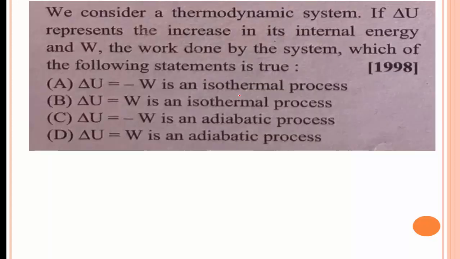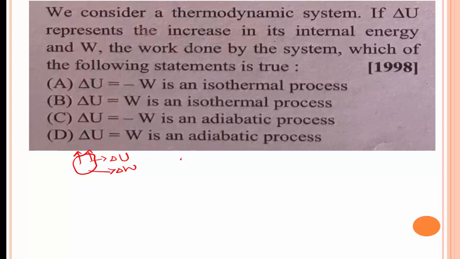Next question: we consider a thermodynamic system. If delta U means the change in the internal energy. A thermodynamic system is a collection of a large number of atoms or molecules within a certain boundary. Suppose this is the thermodynamic system, and delta U represents the increase in internal energy of this system, and W is the work done by the system. Which of the following statements is true?